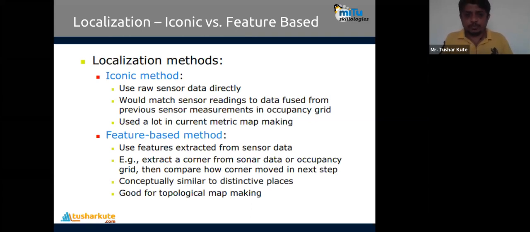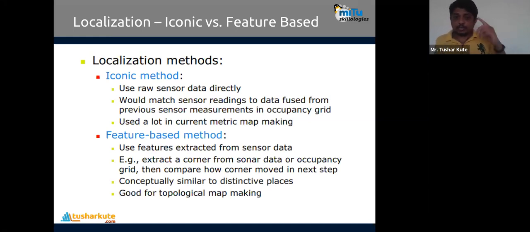Directly the raw sensor data is taken, which matches the sensor reading to data fused from the previous sensors, and it is used a lot with current metric map mapping also. In the feature-based method, only the data which is useful is extracted. The features are extracted from the sensor data, such as corners from the sonar data like an occupancy grid, and we compare how a corner moves to the next step. All that we also do in the feature-based method. So in the iconic method, direct data is used, and in the feature-based method, feature extraction is done.